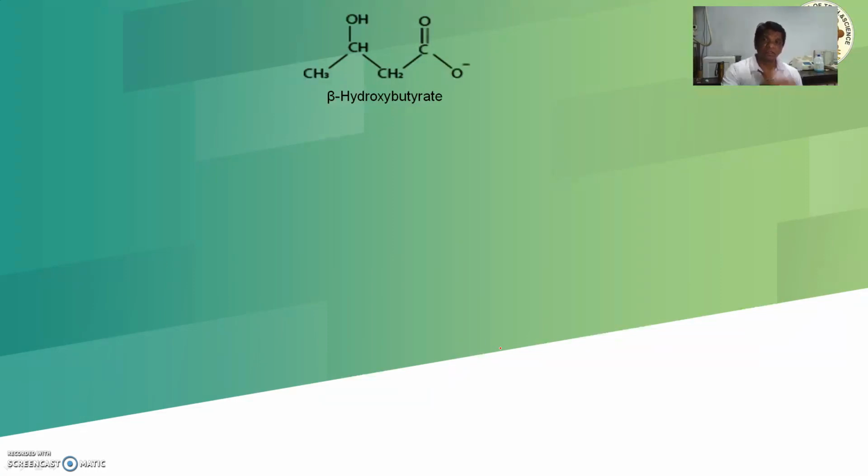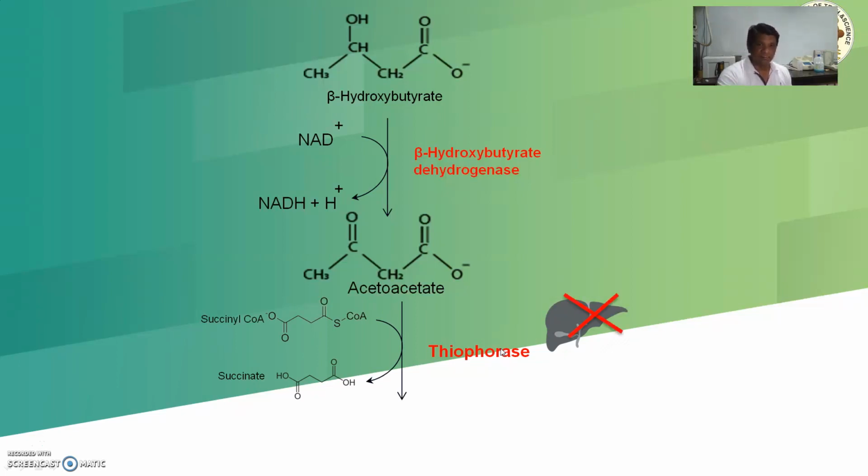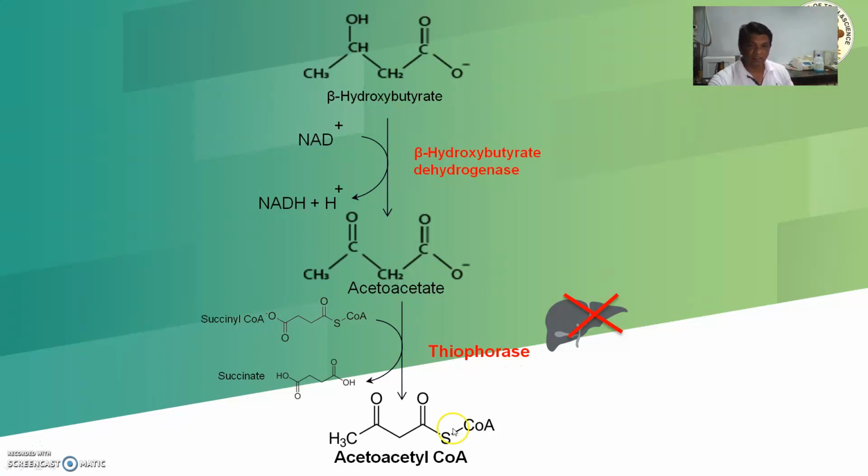It follows the same pathway backwards. Beta hydroxybutyrate, which was the ketone body, generates energy as NADH, and it gets converted into acetoacetate. Acetoacetate, which is also a ketone body, in the presence of succinyl CoA gets converted into acetoacetyl CoA.